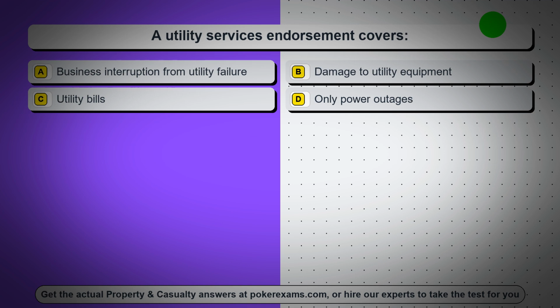Question 91. A utility services endorsement covers option A, business interruption from utility failure. Option B, damage to utility equipment. Option C, utility bills. Option D, only power outages.